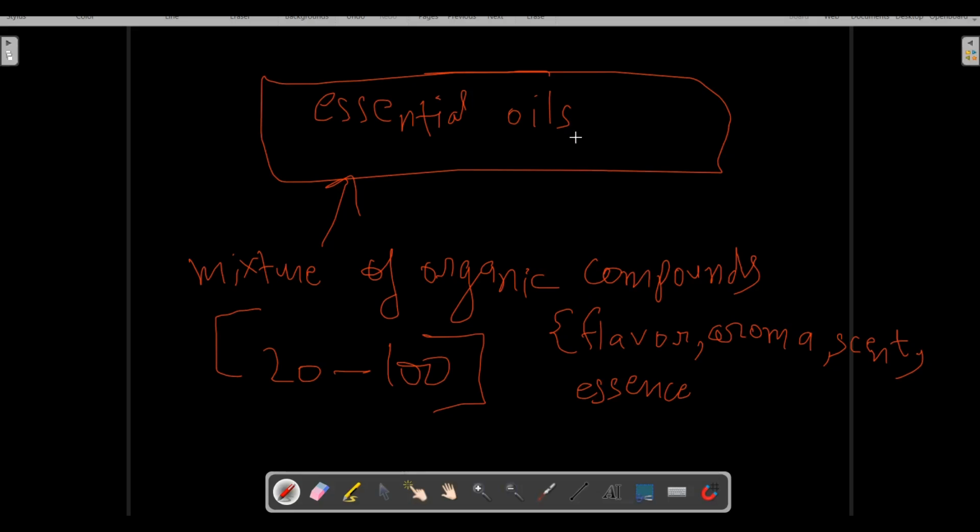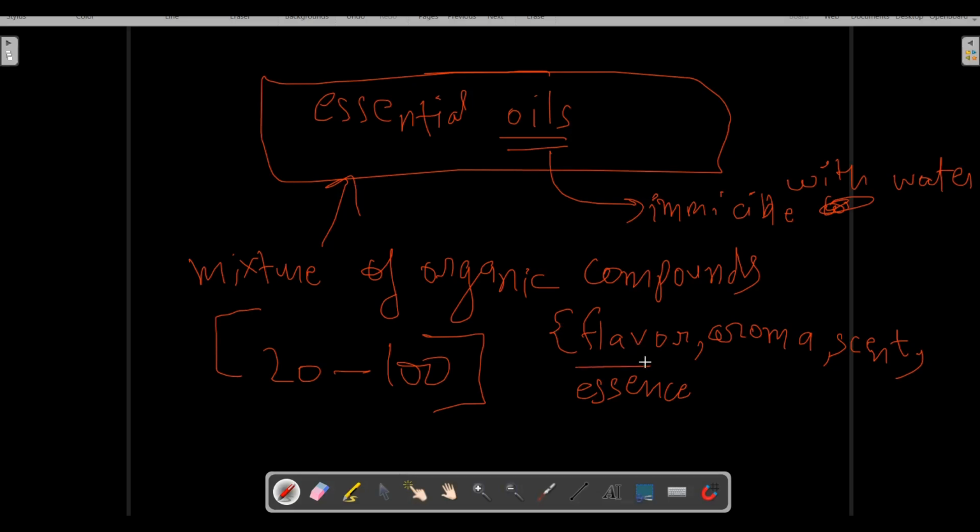Okay, these are oil-like compounds, that is, they are immiscible with water. They do not get mixed with water. That is the meaning of essential oils.